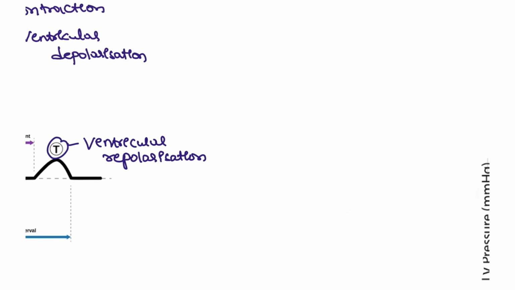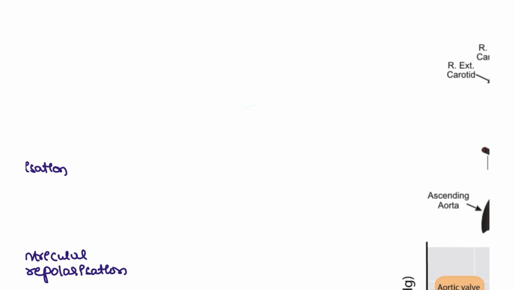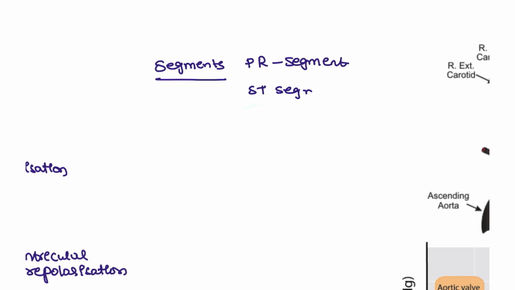Next, we have the segments. What are the segments, guys? Segments are nothing but where no action is happening. For example, PR segment, ST segment. So this is for the AV delay, and this is for the J point.